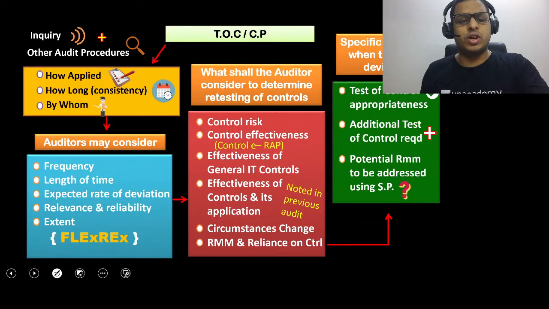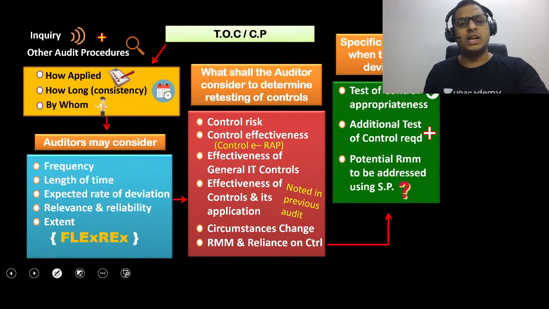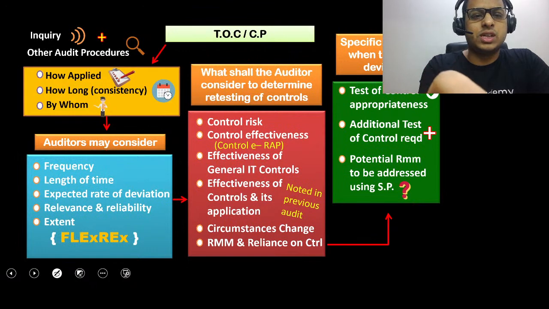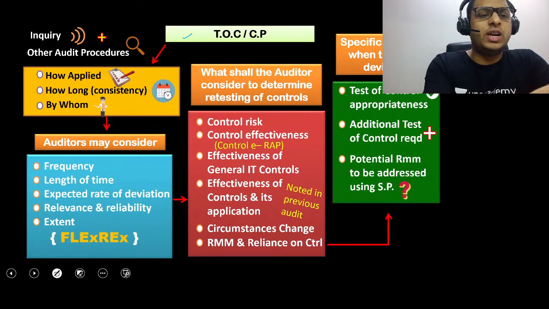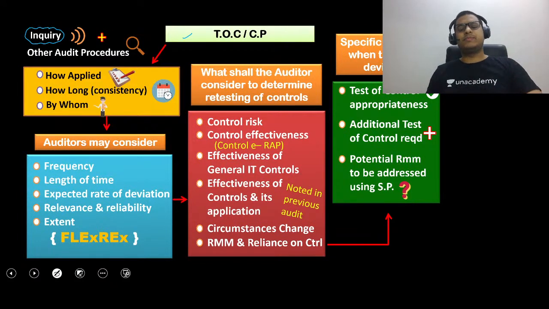Okay, we are doing test of controls. One more name I told you already: compliance procedure, checking the compliances that the entity is following or not. Okay, come here. Let's see this. Now, first they are saying, boys and girls, see here. Sir, the auditor should first do an inquiry in the organization regarding the controls that are kept.